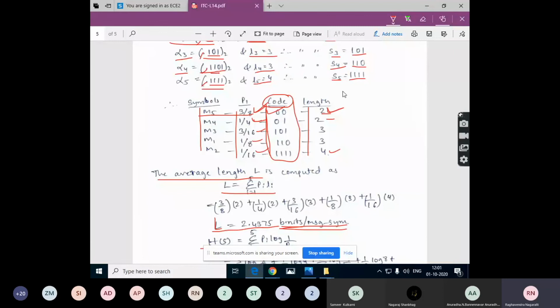It is a block code, a non-singular code, and an instantaneous code. We don't know yet whether it is an optimal code or not, but this is instantaneous. You can check that.